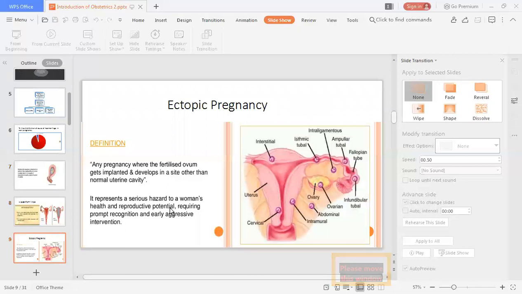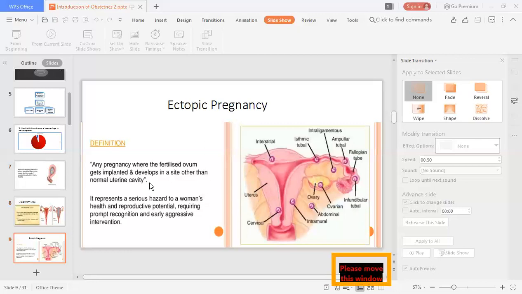Then there is another cause called ectopic pregnancy. What is the meaning of ectopic? The word ectopic stands for something other than the normal site. As we know, pregnancy occurs over here in this area, and that is normal. But if the pregnancy occurs other than the normal site, it can be anywhere. It may be in the fallopian tubes, in the ovary, in the abdomen, and then it is called an ectopic pregnancy. That is, any pregnancy where the fertilized ovum gets implanted and develops in a site other than the normal uterine cavity.